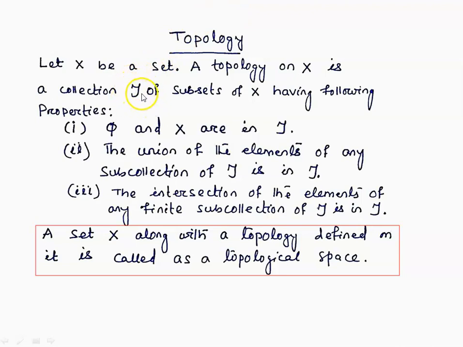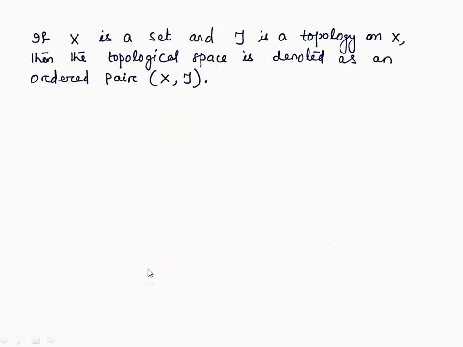If we pick an arbitrary number of elements from this collection tau and take their union, then the union must be in the collection tau. Similarly, if we take a finite number of elements from tau and take their intersection, then the intersection should also be in the collection tau. If tau satisfies all these three conditions, then we call this tau a topology on X. A set X along with a topology defined on it is called a topological space.